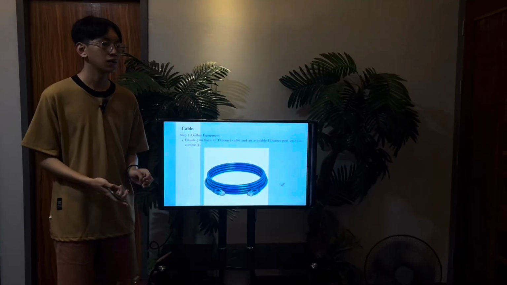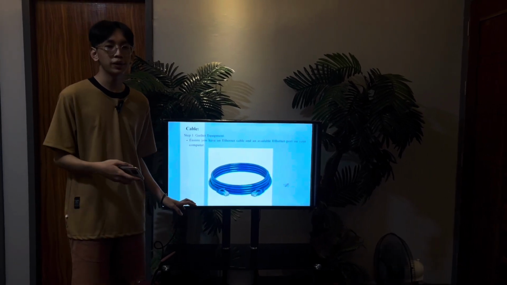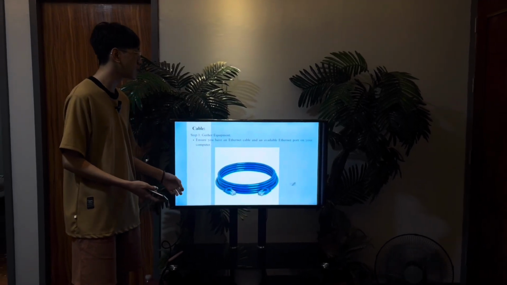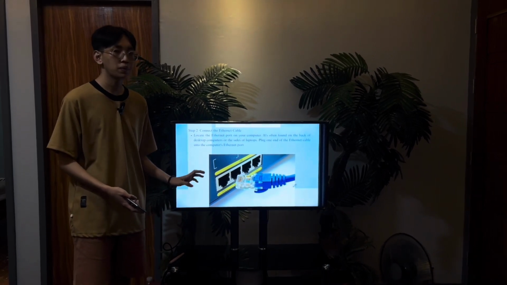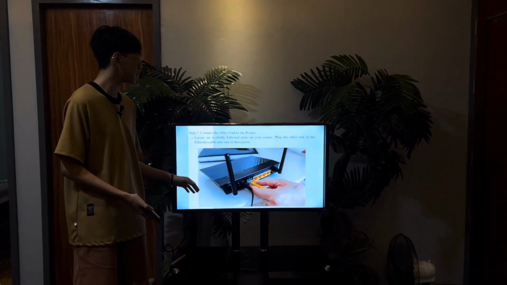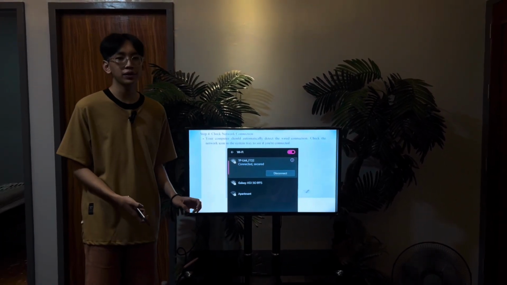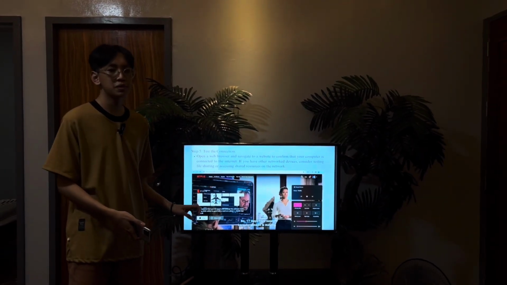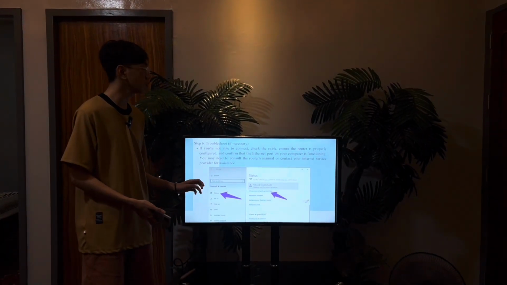And then we're done. So here's a step-by-step tutorial on how to connect a personal computer to a network using a cable. The first step is to gather the correct equipment, which is an Ethernet cable. The second step is to connect the Ethernet cable to the personal computer. The next step is to connect the other end of the cable to the router. The fourth step is to check if the network connection is properly working. The fifth step is to test the connection if it's working as it should. And the last step is to troubleshoot only if necessary.